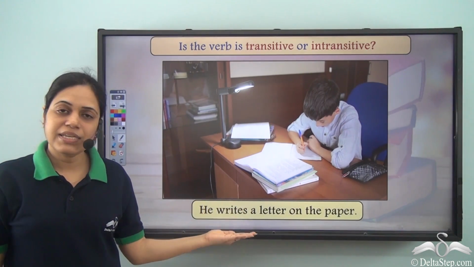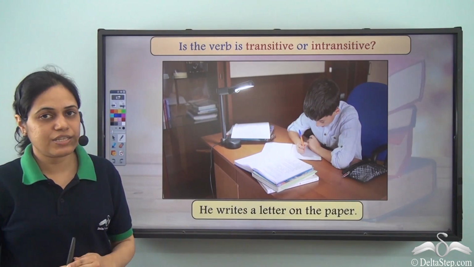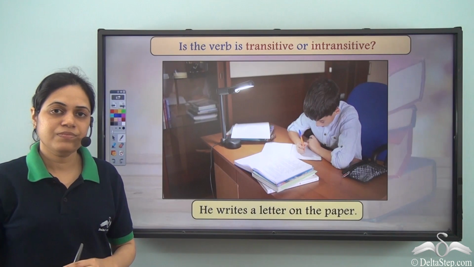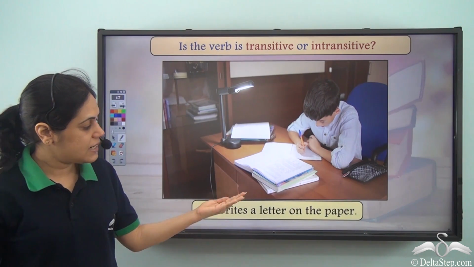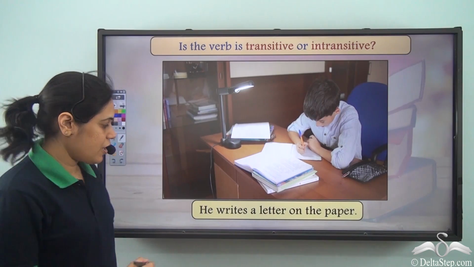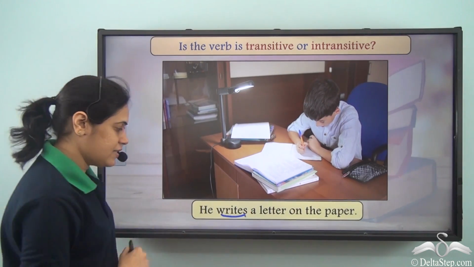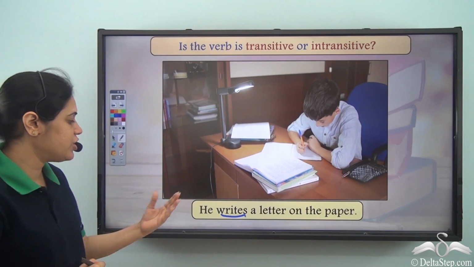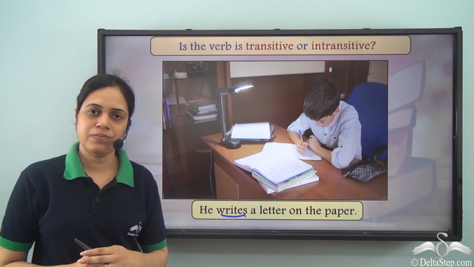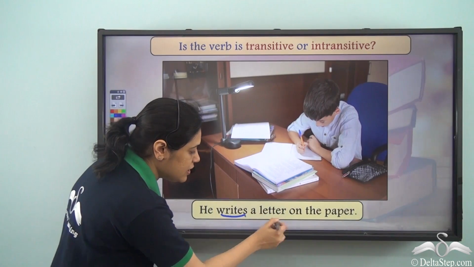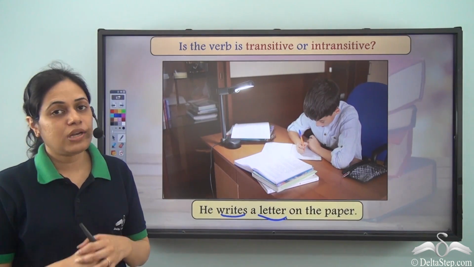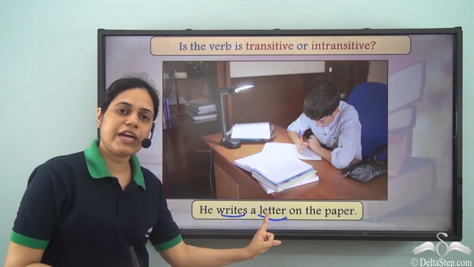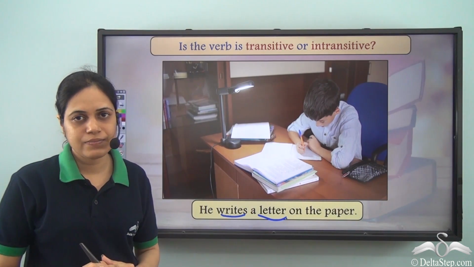Now, in this sentence, is the verb a transitive or an intransitive verb? He writes a letter on the paper. Now, in this case, writes is again the verb. If I pose the question, what does he write? I get the answer, letter. So letter is the direct object of the verb writes.